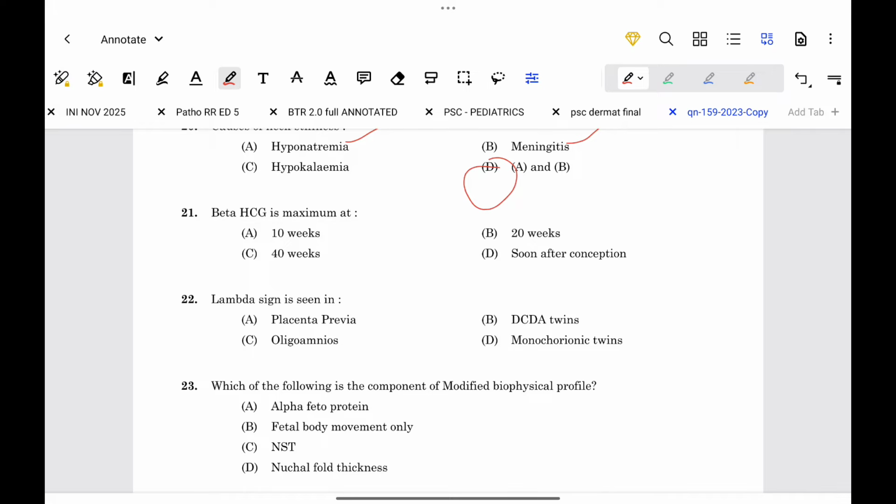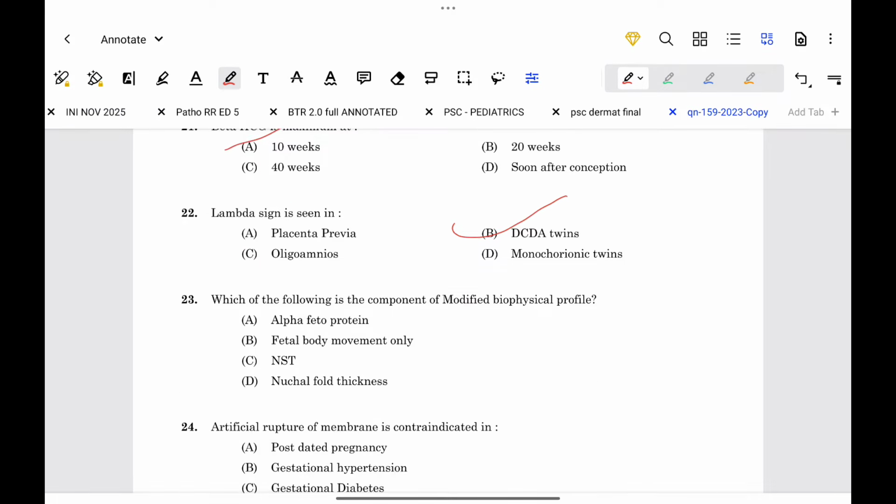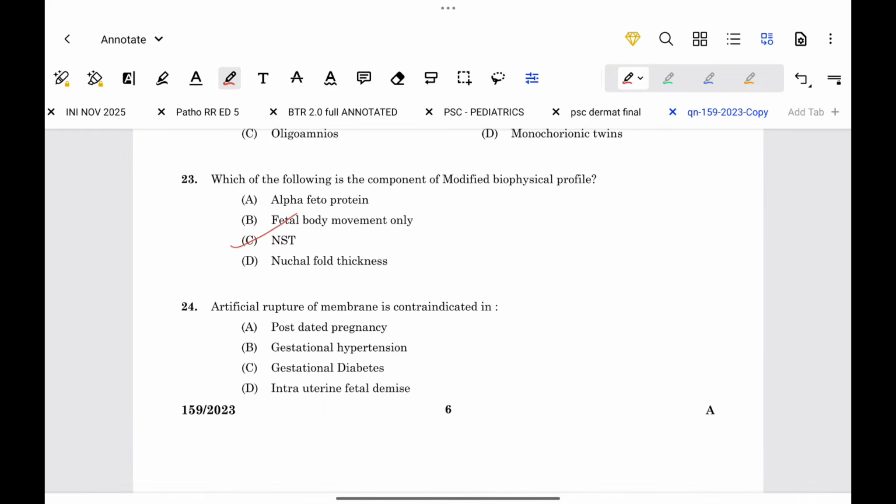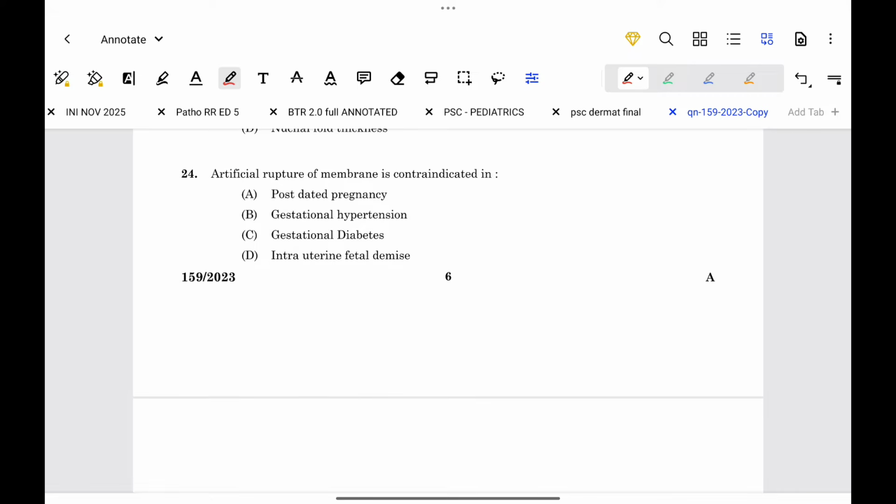Beta HCG is maximum at 10 weeks. Lambda sign is seen in DCDA twins. Which of the following is the component of modified biophysical profile? Okay, NST and amniotic fluid index is a component of modified biophysical profile. Artificial rupture of membrane is contraindicated in.